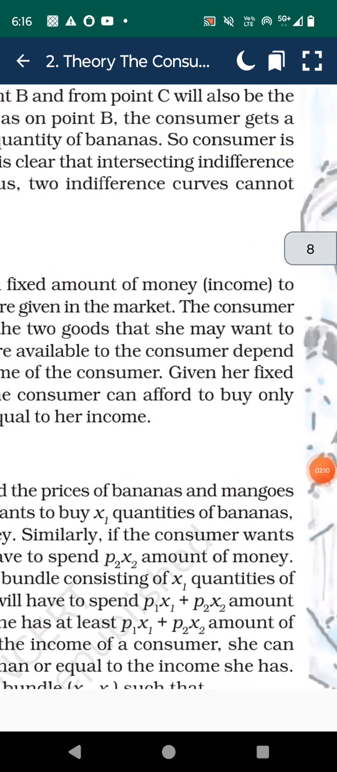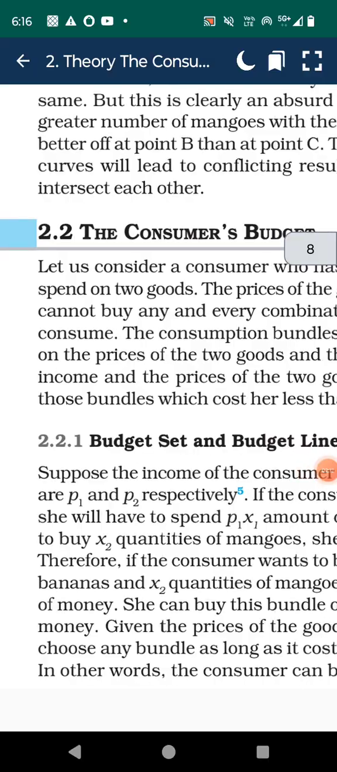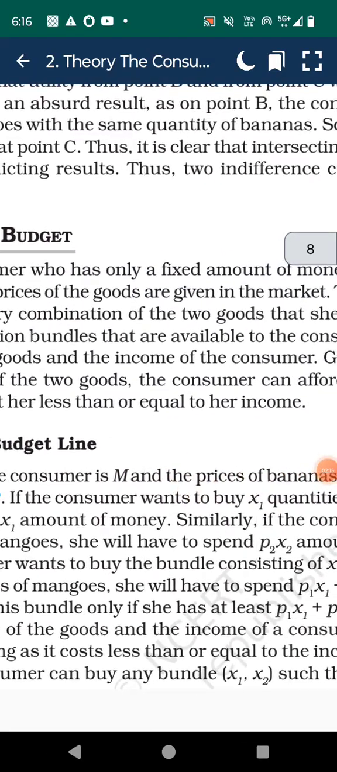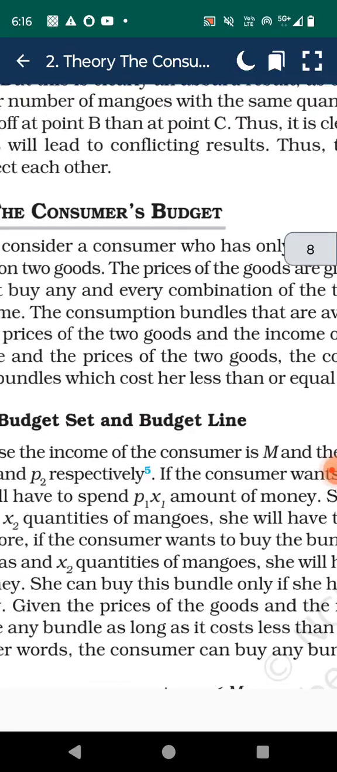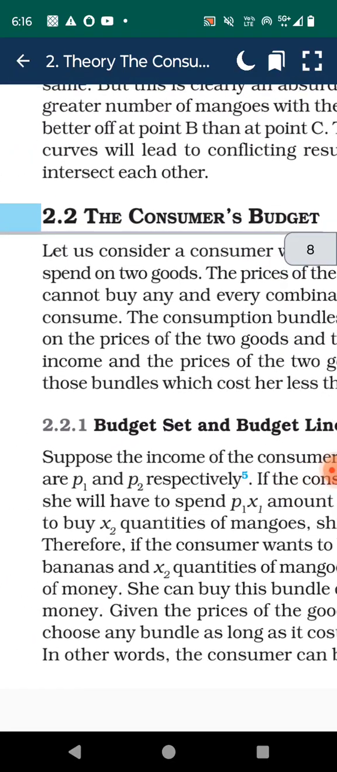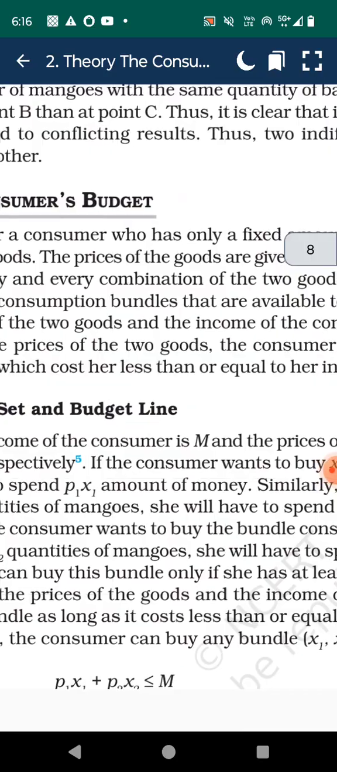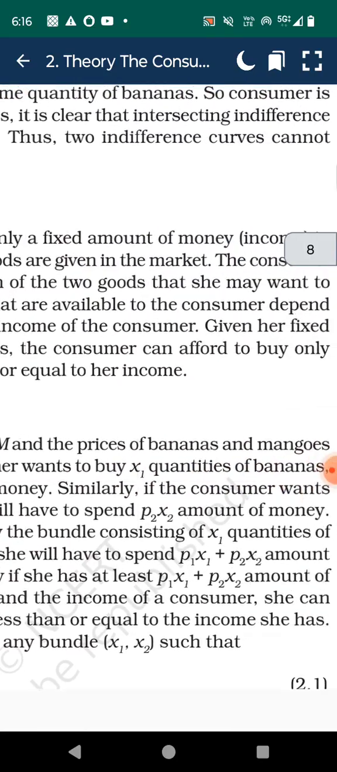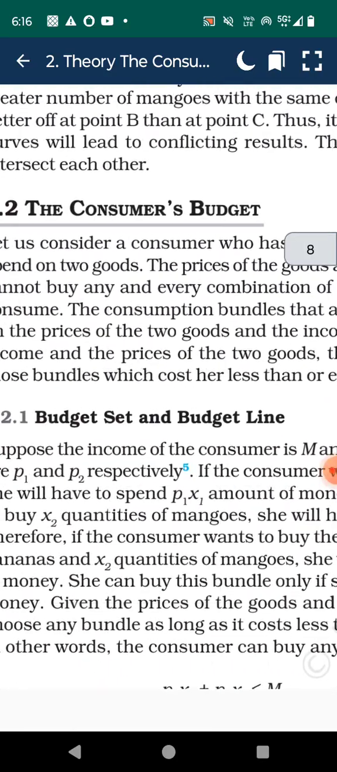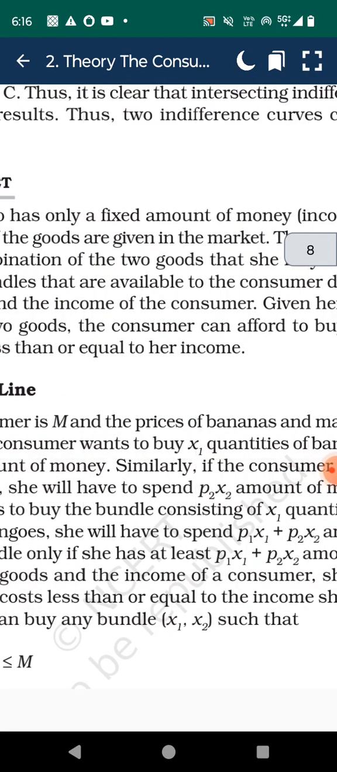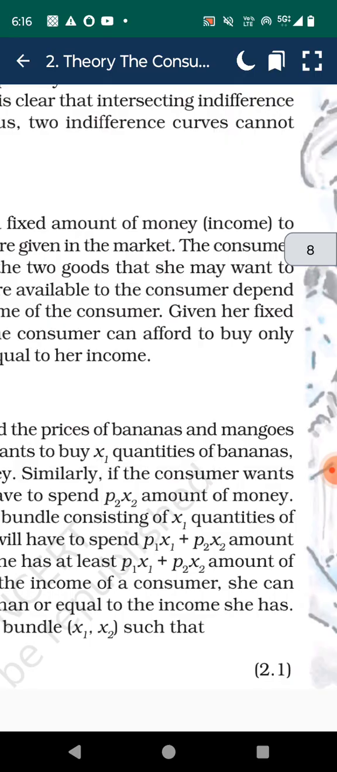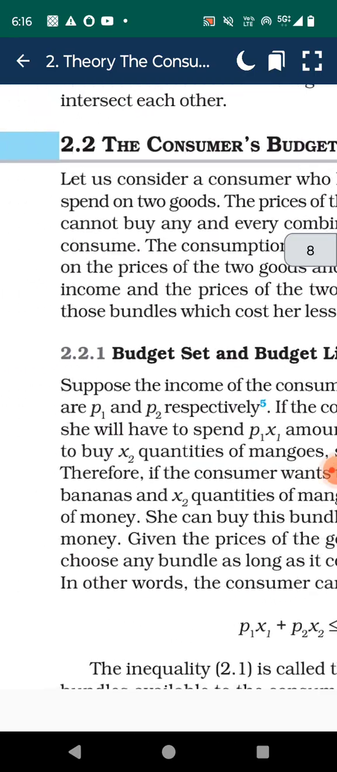At point B, the consumer gets a greater number of mangoes with the same quantity of bananas, so the consumer is better off at point B than at point C. Thus, it is clear that intersecting indifference curves will lead to conflicting results. Thus, two indifference curves cannot intersect each other.